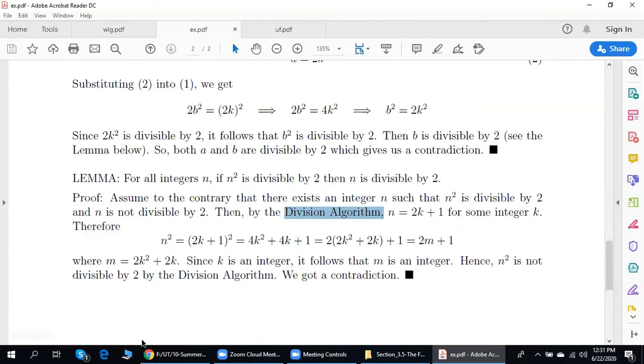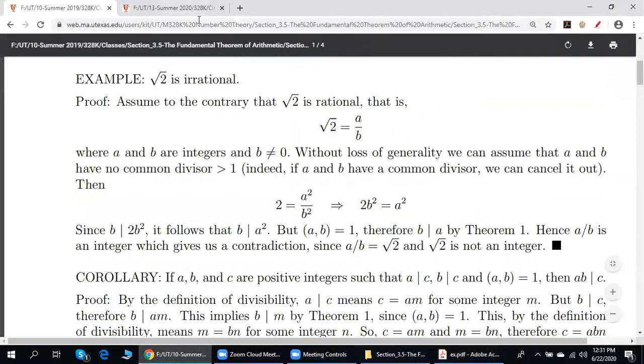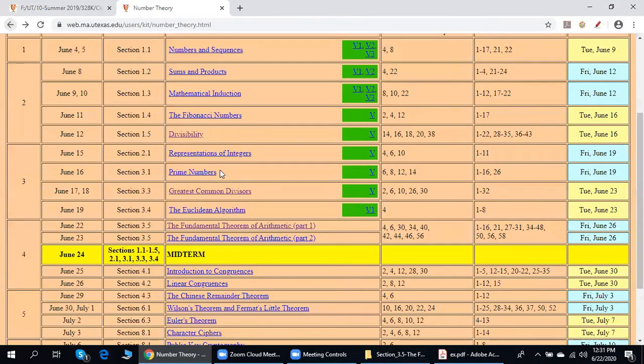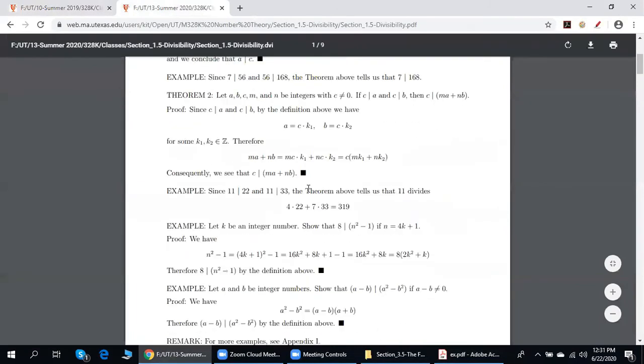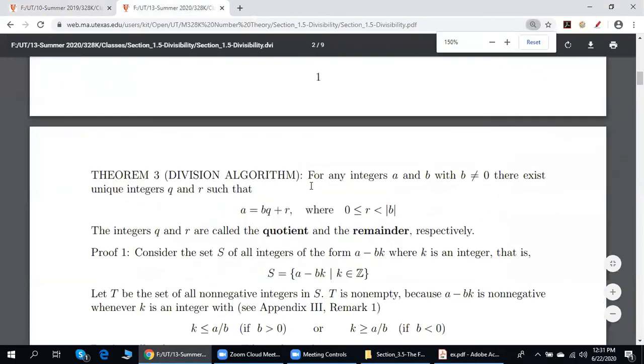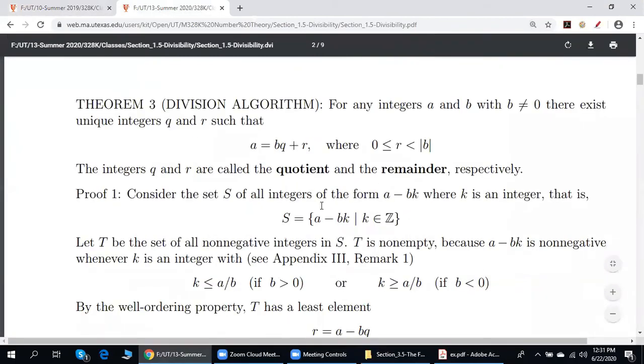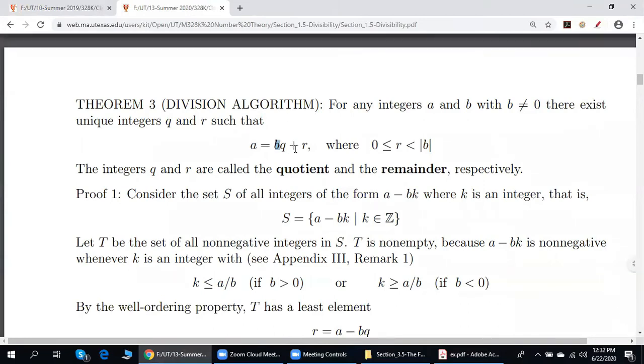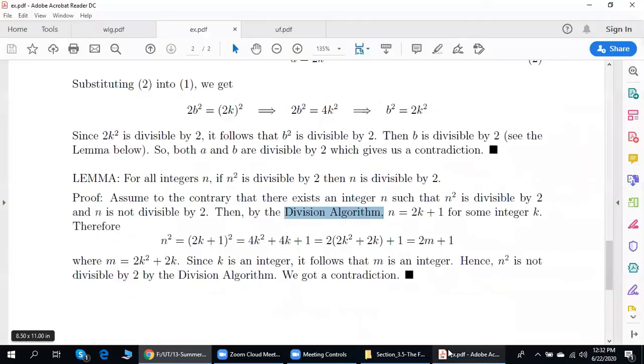Note that by the division algorithm, and actually let me go back to the division algorithm. Note that by the division algorithm, if b is equal to 2, if we divide a by 2, there are only two possibilities for the remainder. A remainder is either 0 or 1. Since here we say that n is not divisible by 2, a remainder cannot be 0.